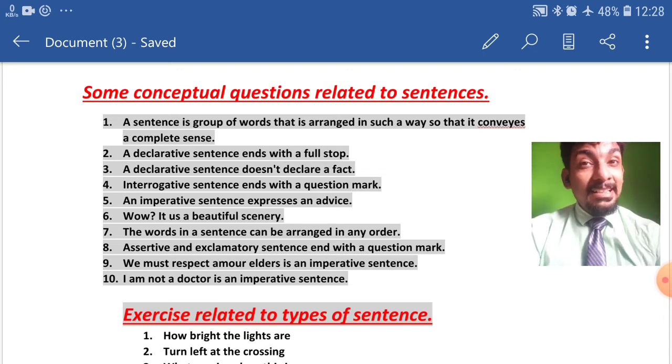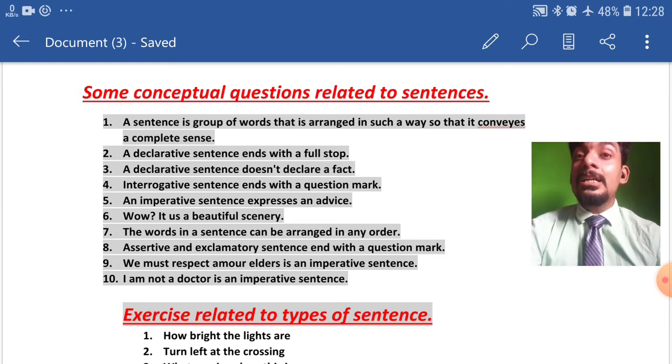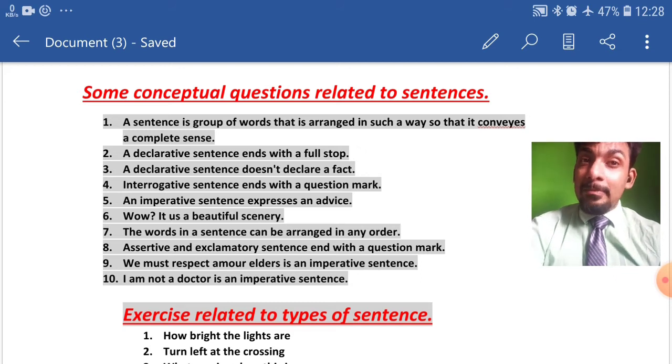Question mark is meant for interrogative sentence, and assertive sentence ends with a full stop, and exclamatory sentence ends with a what? Exclamation mark.